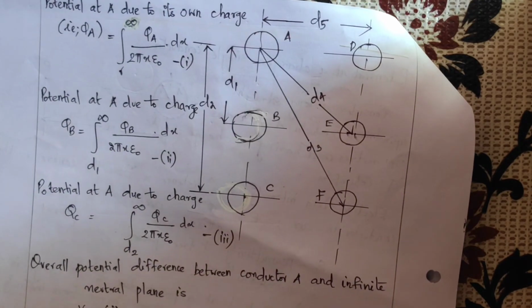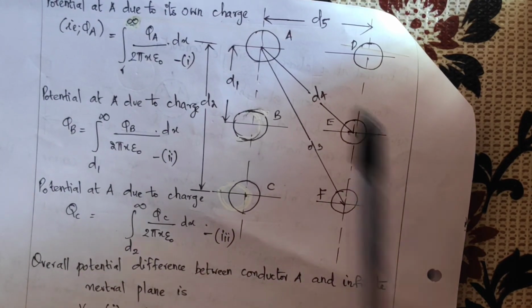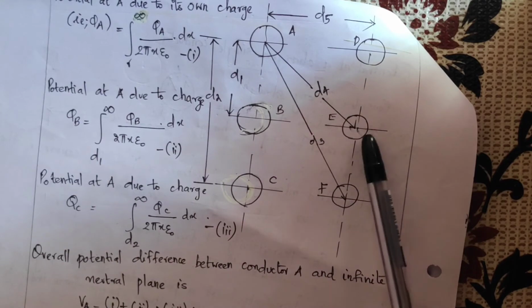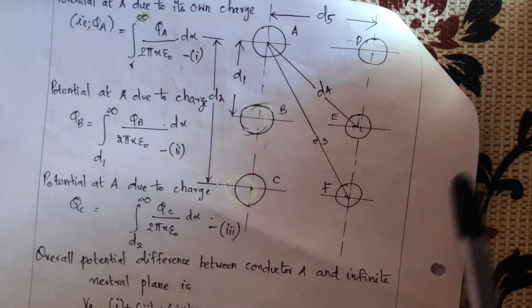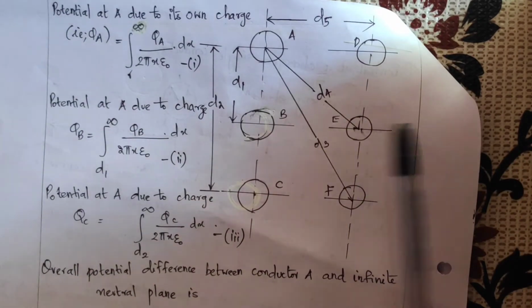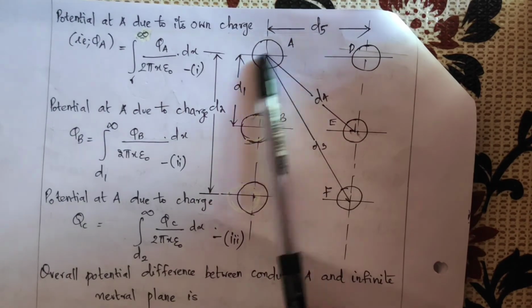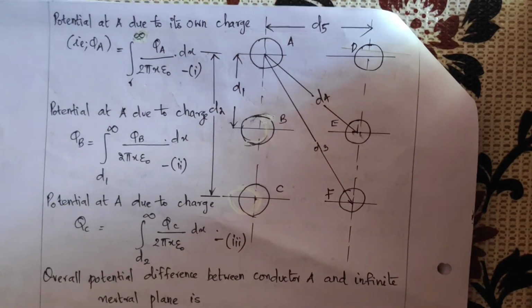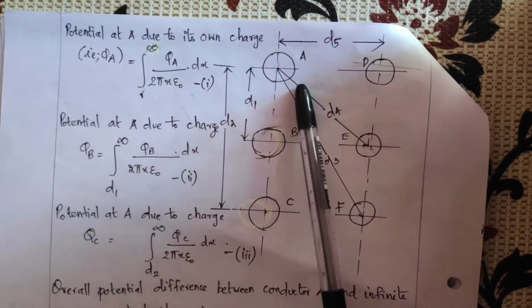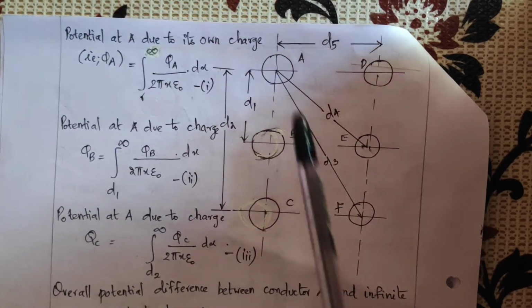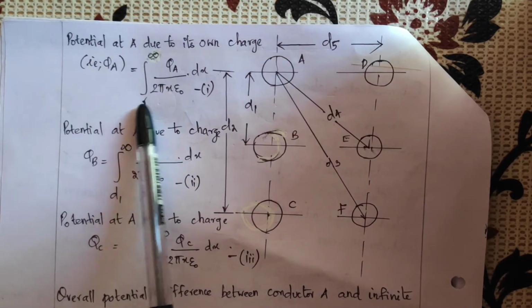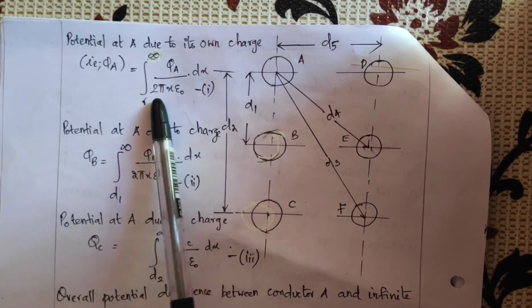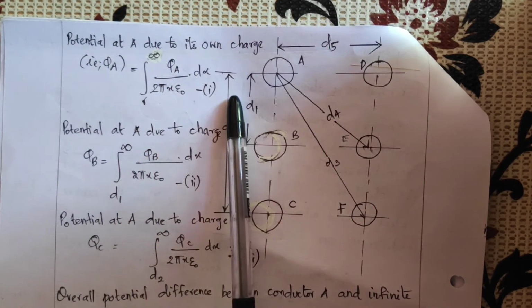Consider several conductors A, B, C, D, E, etc. such that the charges on these conductors are QA, QB, QC, QD, QE, etc. So we have derived the potential of a single conductor, that is given by integral R to infinity of QA by 2 pi x epsilon 0 dot dx.